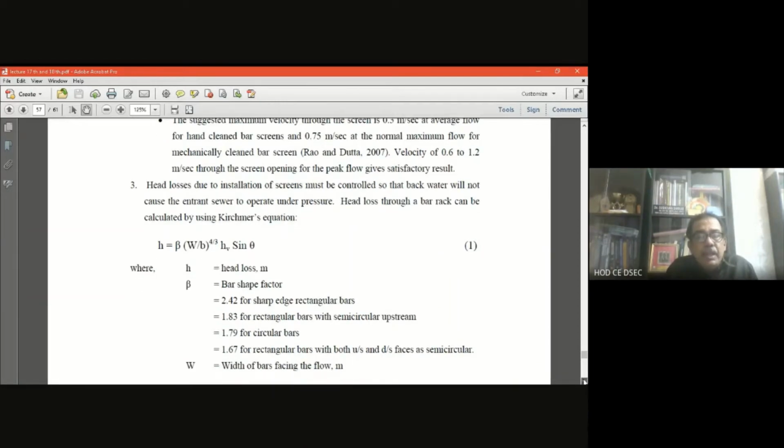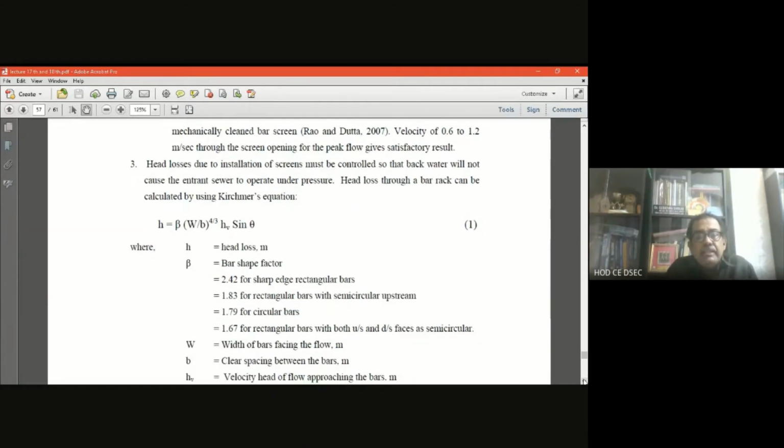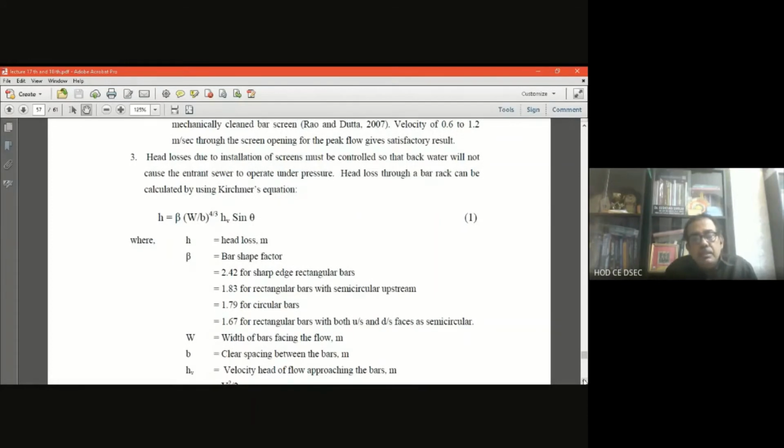W is the total width of the bars facing the flow. That means the total width of the bars plus the total width of the openings. Again, the width of the bar screen means the width of the individual bars times their number, plus the total width of all the openings. And B is the clear spacing between the bars. So this W by B concept is clear.